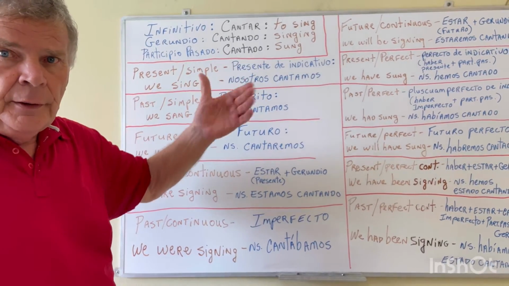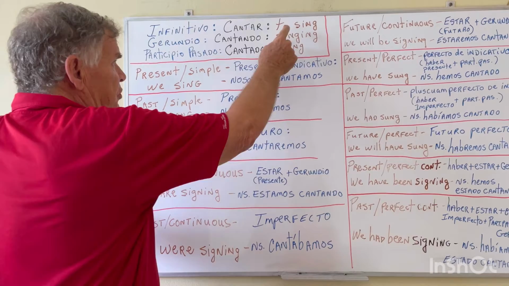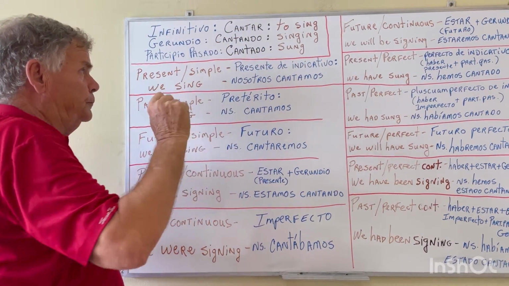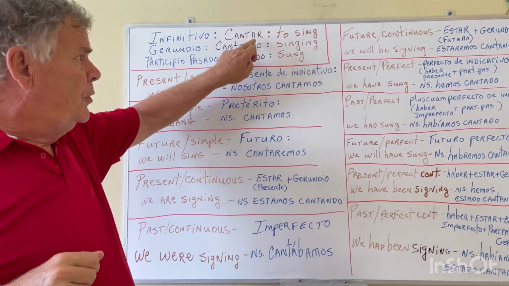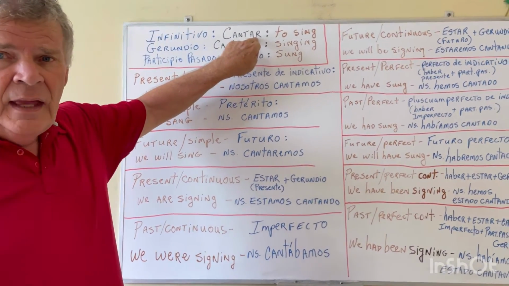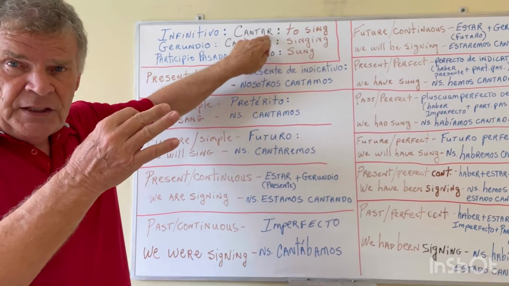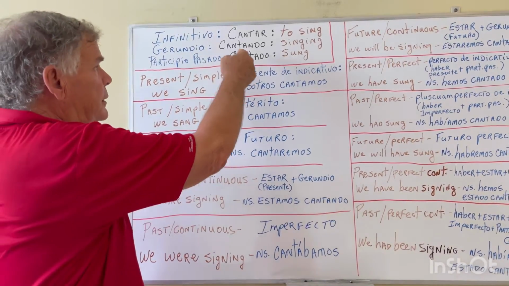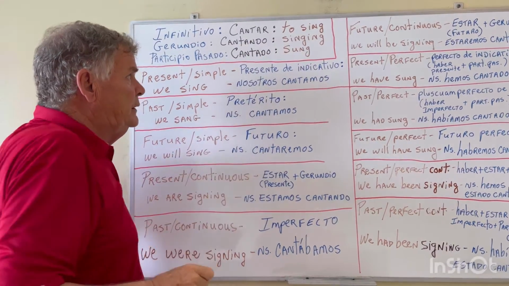Like I have sung many songs. So, to sing, singing, sung, okay? Cantar, cantando, cantado. Now the gerund, if the verb ends with AR in Spanish, right? The infinitive form ends with AR, then the gerund will always be formed with ando.